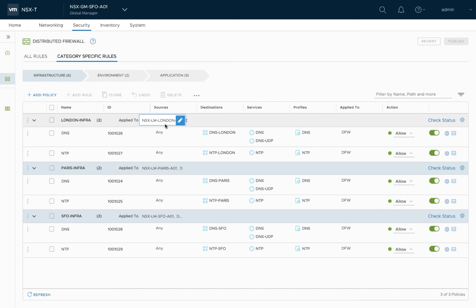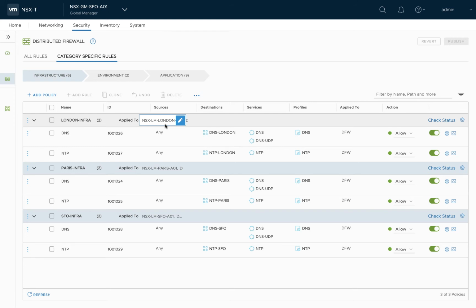Global Manager has three predefined categories: infrastructure, environment, and application categories to organize your global policies. Like groups, firewall policy creation is also by locations and regions. This allows the global manager to push only relevant policy to respective local managers.